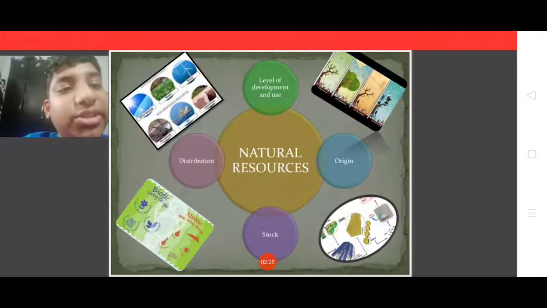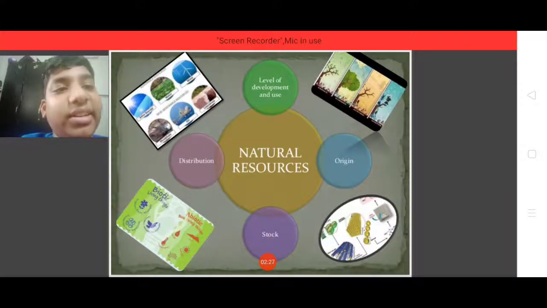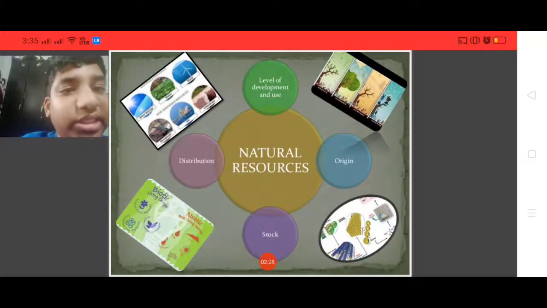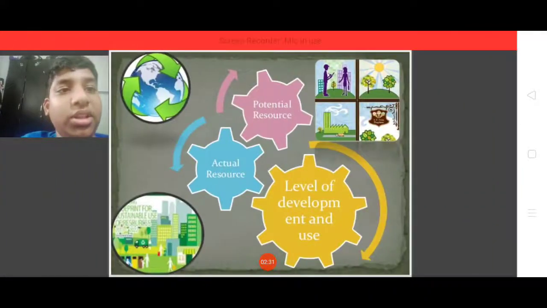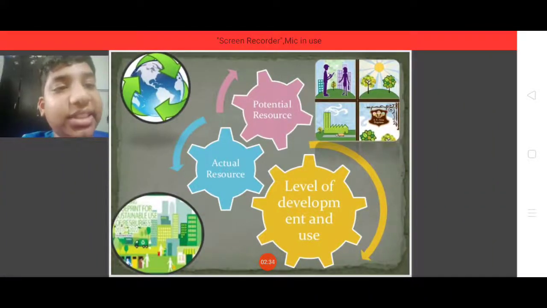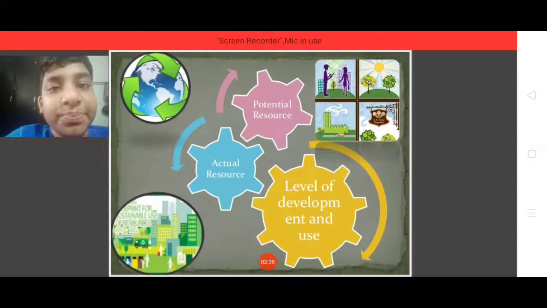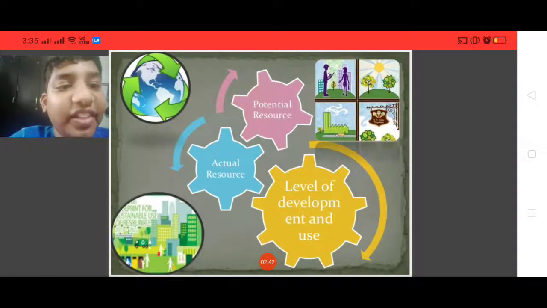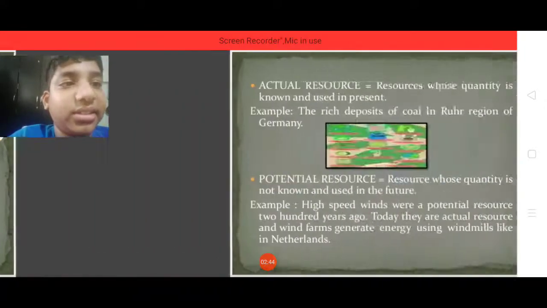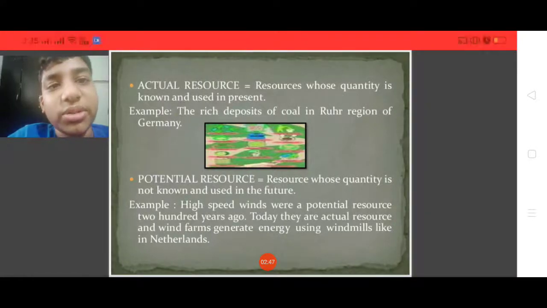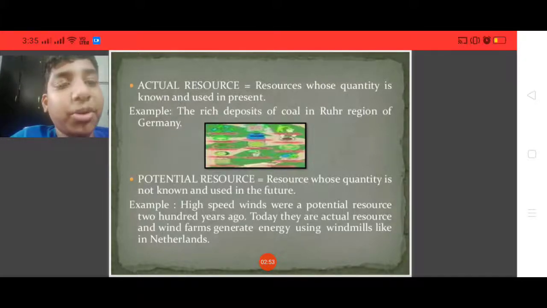Natural resources have these characteristics: level of development and use, origin, stock, and distribution. Here we can have a chain: potential resource and actual resource. When we use both resources equally, the level of development and use increases. Let's see what an actual resource and a potential resource are. An actual resource is a resource whose quantity is known and which is used in the present. Example, the rich deposit of coal in the Ruhr region in Germany.